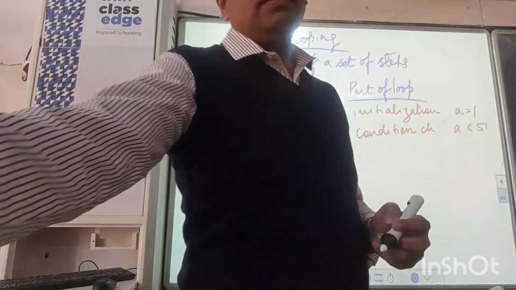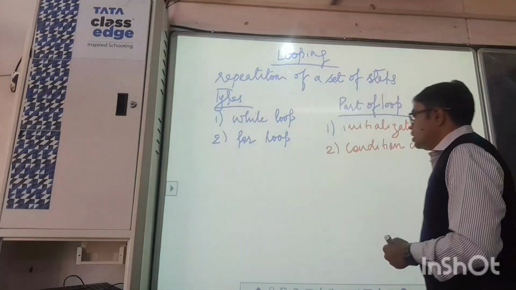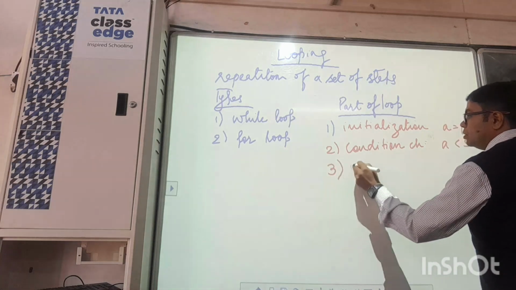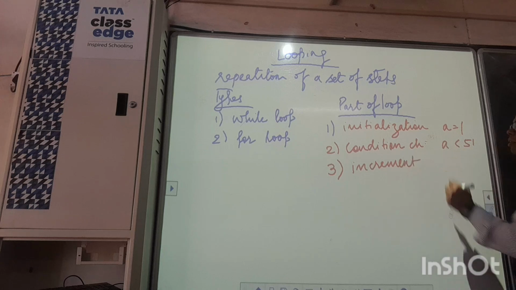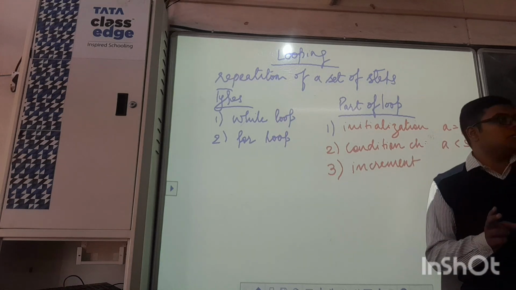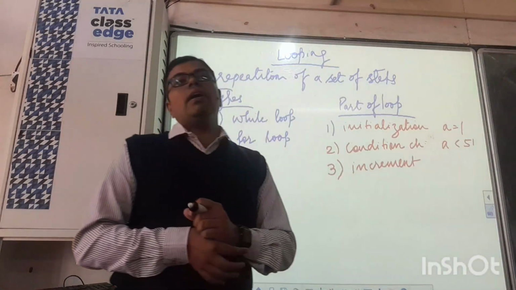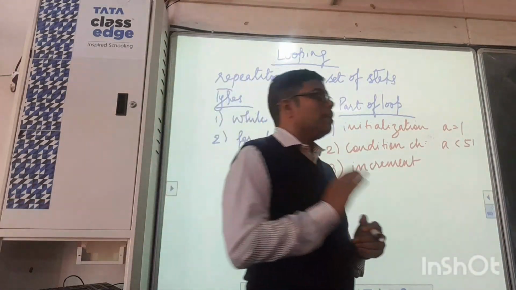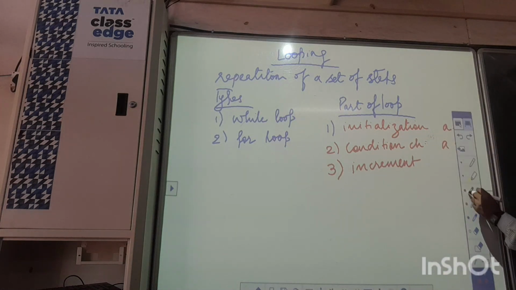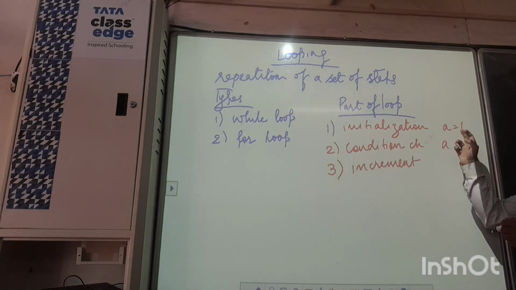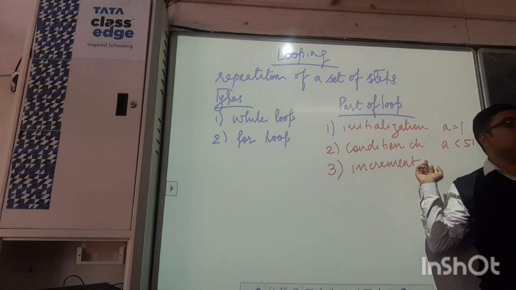Any doubt so far anyone is having? No, sir. Third and the last part? Increment. Yes, increment or decrement. As per the situation, both the things could be required. Either we might require to increase or we might require to decrease. Like in the given scenario, how will increment take place? Any idea anyone can say? A is 1, it should go till 51. How will increment over here take place?